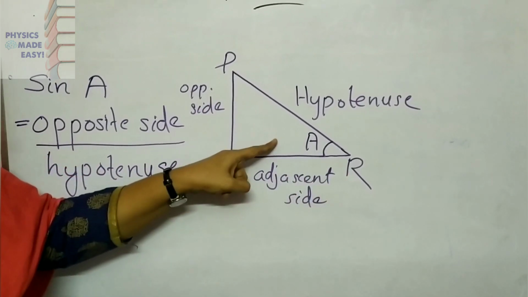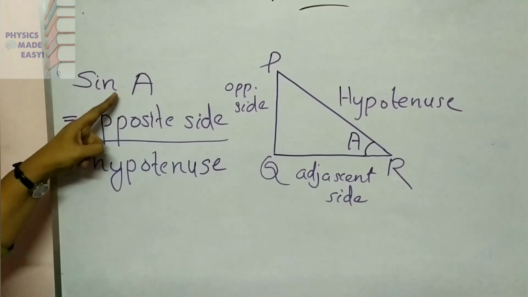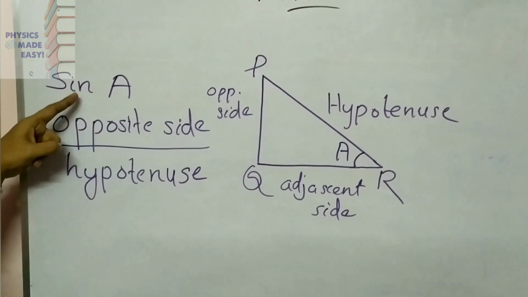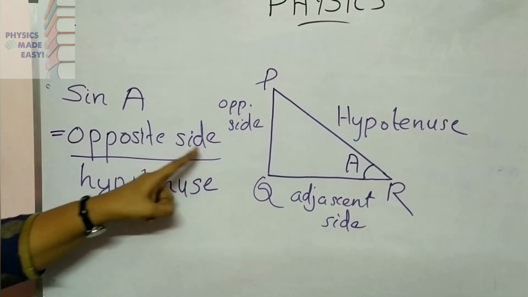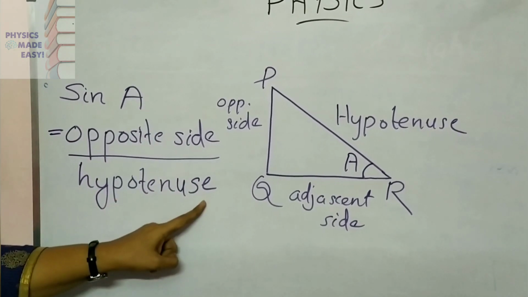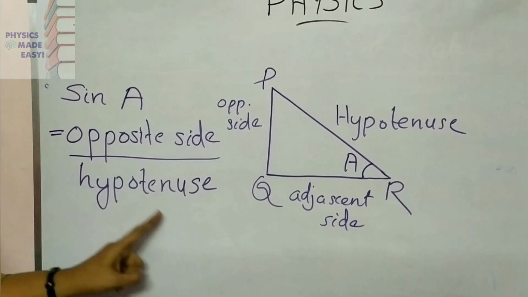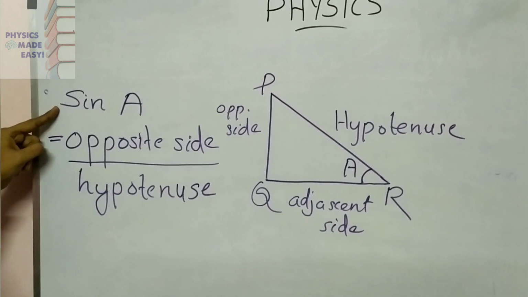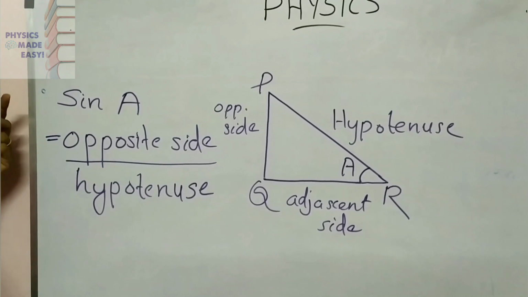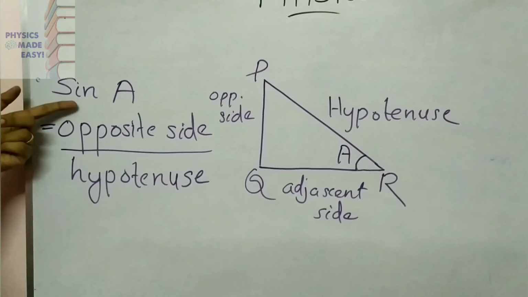So from this we can write about the sine. Sine A, sine of angle A, is equal to opposite side divided by hypotenuse. If we have the measurements, we can find the value of sine of the angle. Okay children, you will learn more about this sine A in maths.